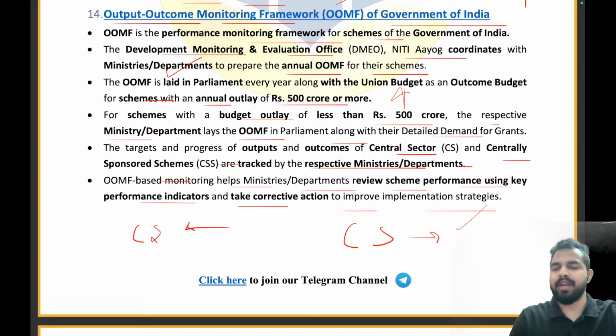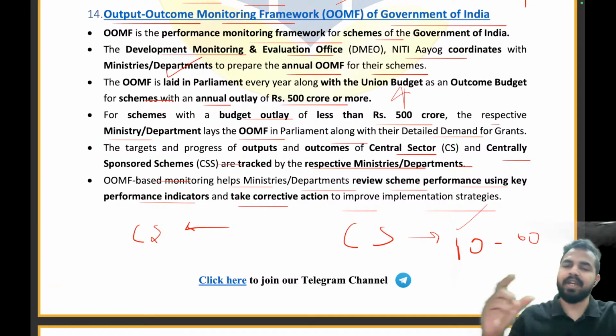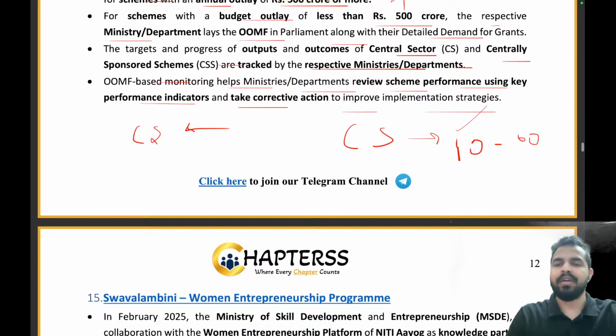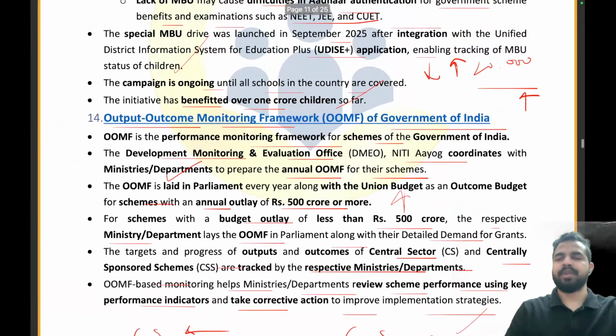Let's take an example that 40% the Government of India will give and 60% the state government will give, right? So that is a centrally sponsored scheme, where the state government also has an expenditure for that scheme. Clear everyone? Understood? Are all of you able to understand?